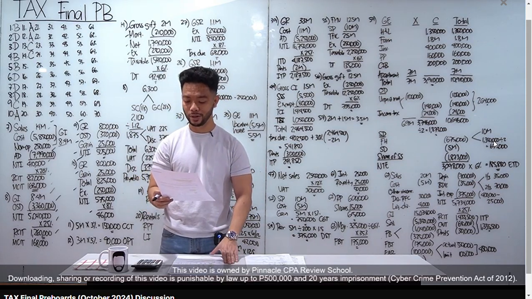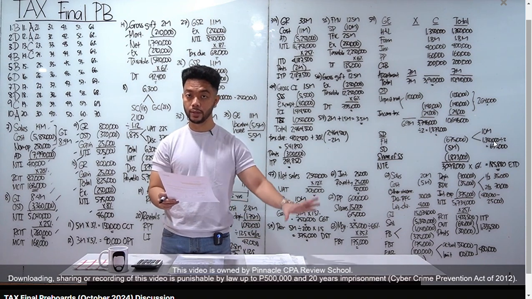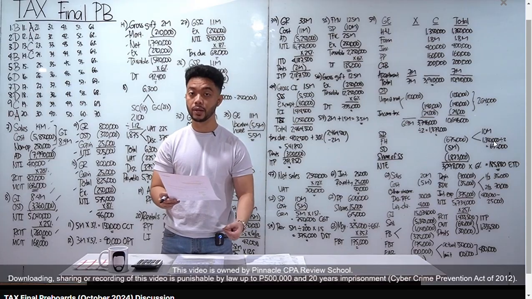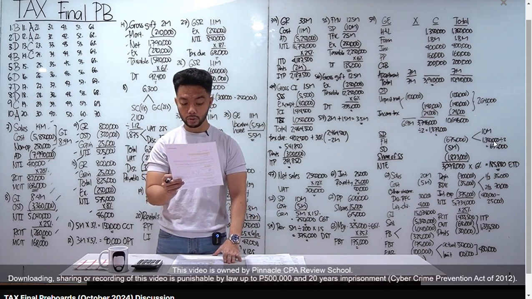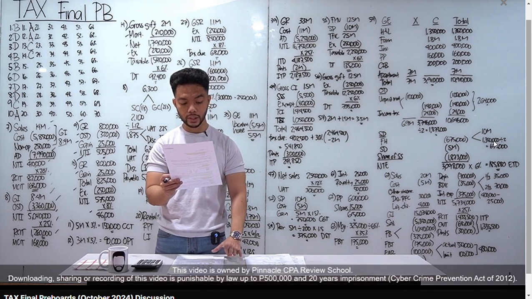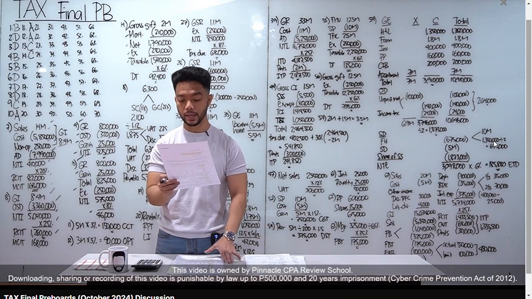Ordinary assets, okay? Pag ordinary assets ay binenta mo, yung gain mo dun ay ordinary income. And then, subject pa yan sa VAT. Okay? The total selling price amounted to 20 million. According to the BIR, 12% output VAT must be imposed. On the other hand, the seller is claiming that output VAT must not be imposed because it's a capital asset.